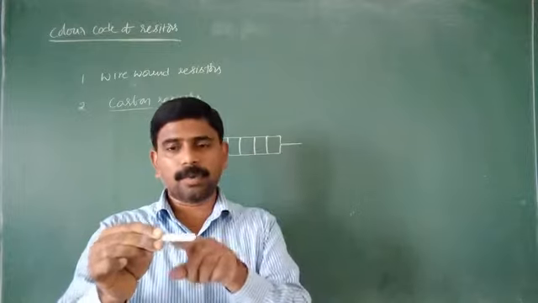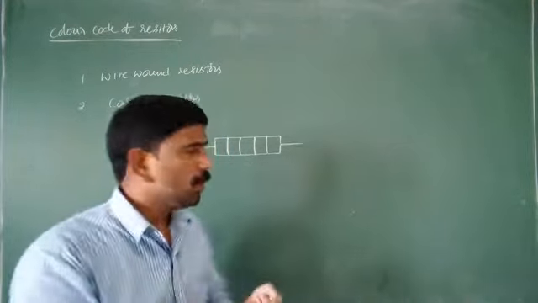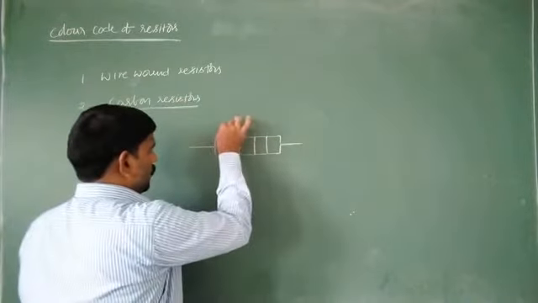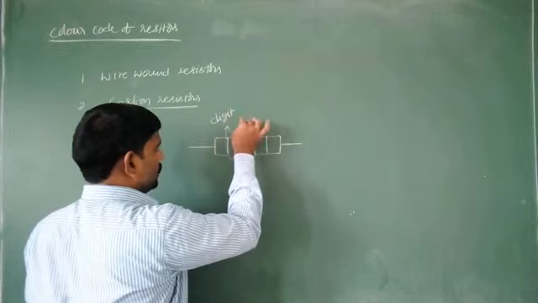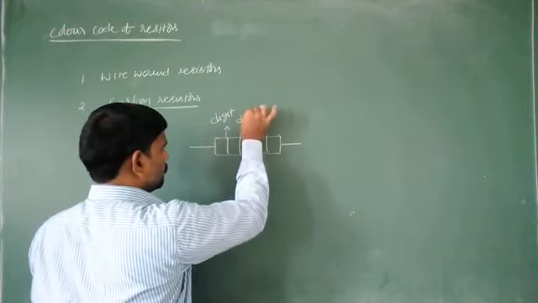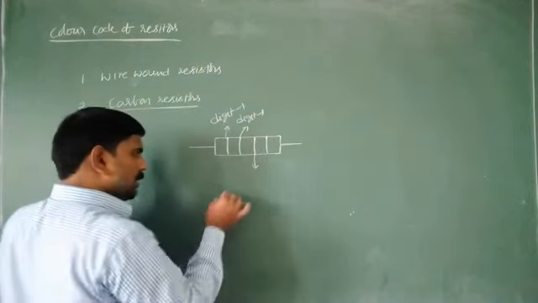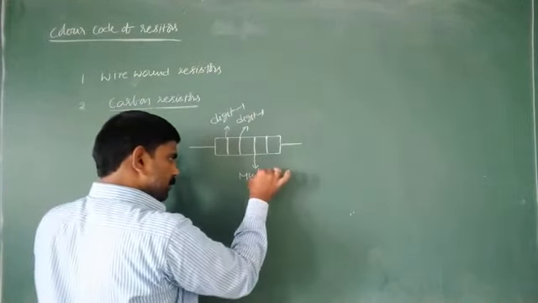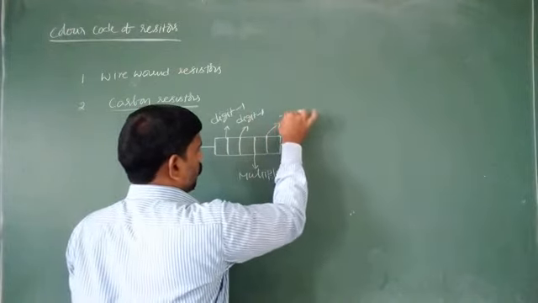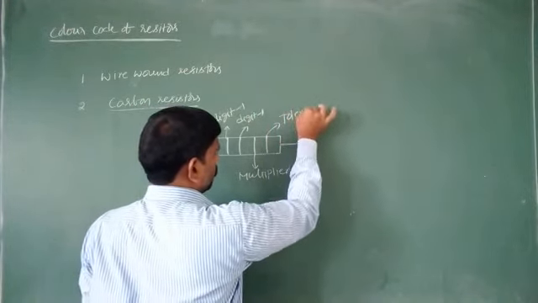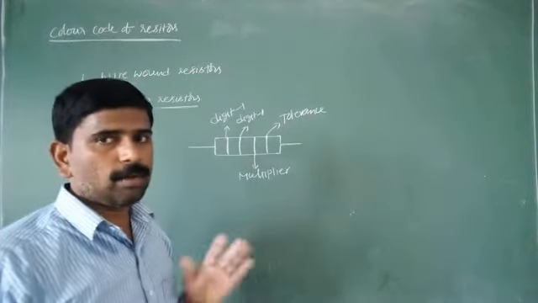I will discuss that also. So the first one is digit 1, the second one is digit 2, the third one is the multiplier, and the fourth one is the tolerance.